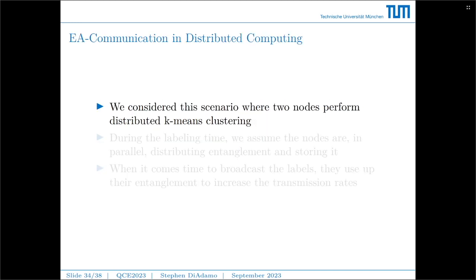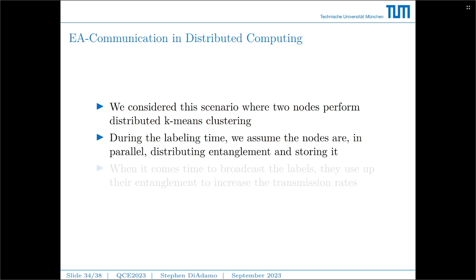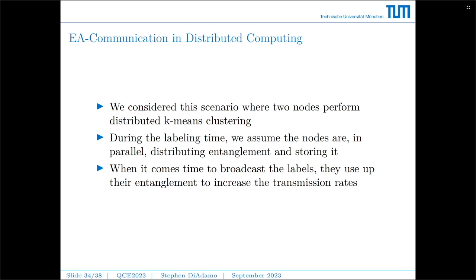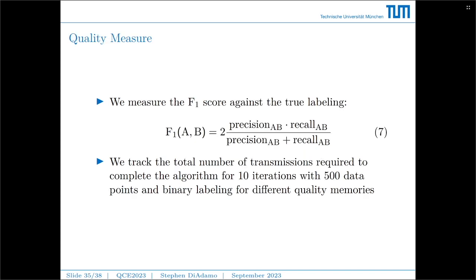So now we consider the scenario with the distributed k-means clustering, and we took two nodes performing distributed k-means clustering together using this point-to-point analysis we've considered already. And during the time in which they're constructing the labels, that is measuring the distance between the centroid points, we use that time to, in parallel, distribute entanglement between the two nodes and store it. And then when it comes time to broadcast the labels, they use up their entanglement to increase the transmission rates, which allows the computation to go at an accelerated rate if we can reduce the amount of time communication takes.